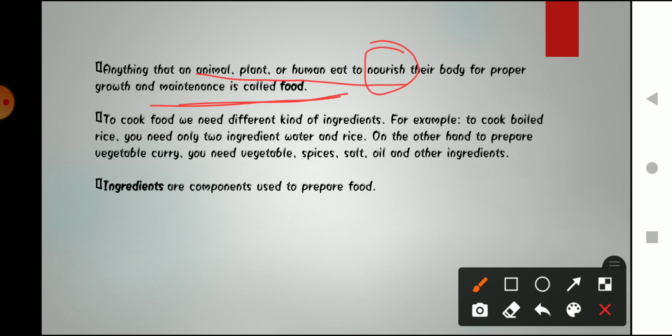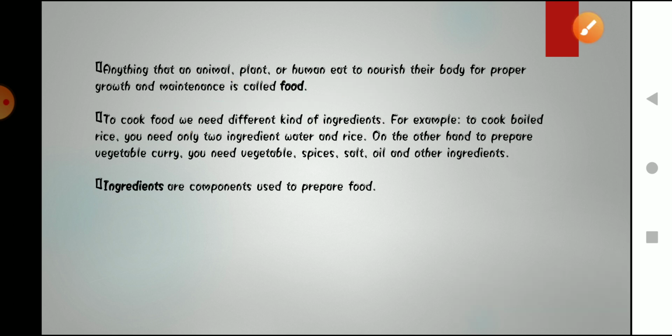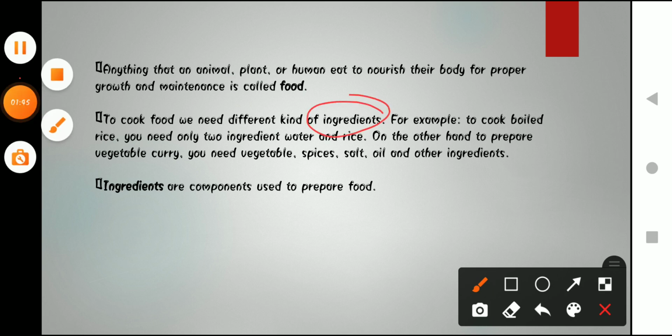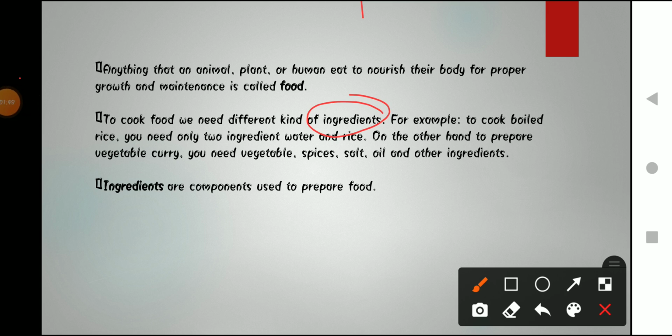To cook food we need different kinds of ingredients. There are different types of ingredients that we require to prepare our food items. For example, to cook boiled rice you need only two ingredients.